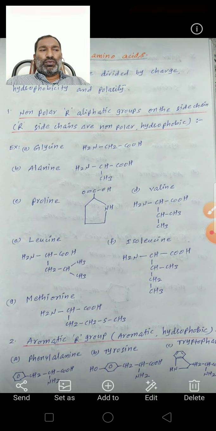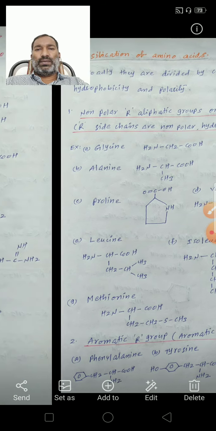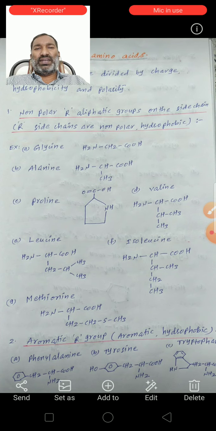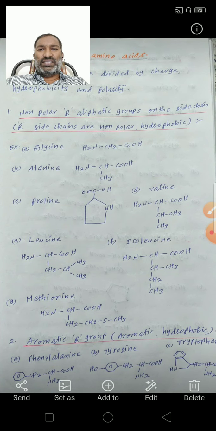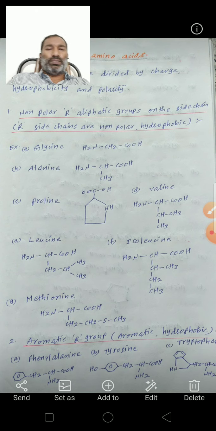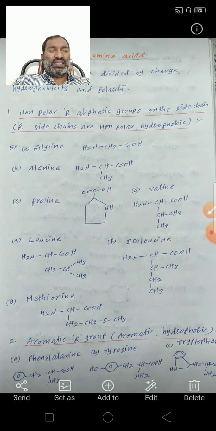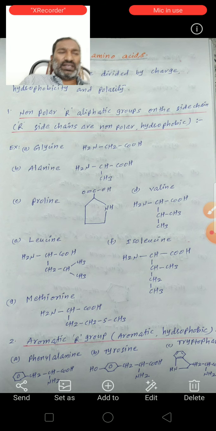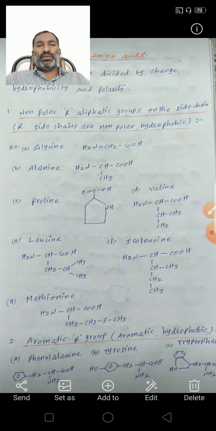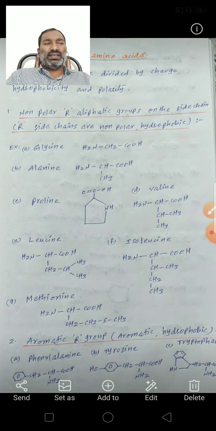See here, next one more classification of amino acids. Broadly they are divided by charge, hydrophobicity and polarity. So this is one more classification. The earlier classification was by the position of the NH2 group relative to the COOH group. The second one is the alpha amino acids into acidic, basic and neutral nature. This classification broadly divides them by charge, hydrophobicity and polarity.